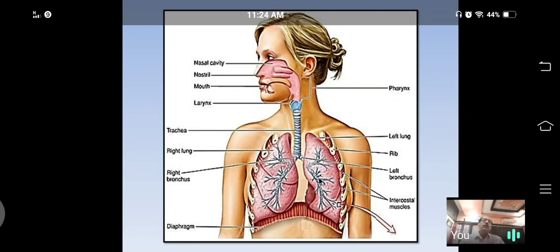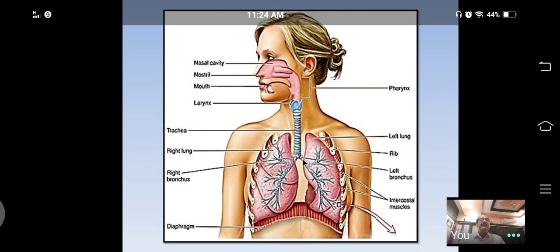What about the left lung? The left lung is divided into only two lobes. The upper one is the superior lobe, the lower one is the inferior lobe. There is no middle lobe because the middle part of the left lung is occupied by the heart. That's why the left lung is smaller in size and only has two lobes, superior lobe and inferior lobe.